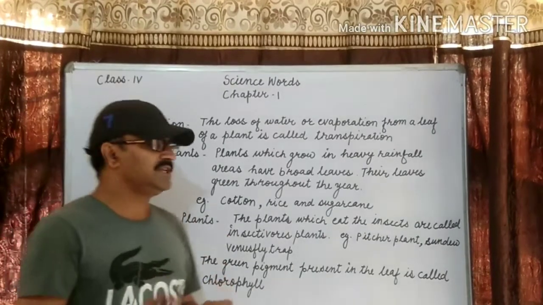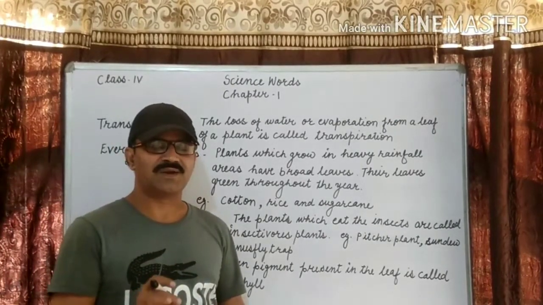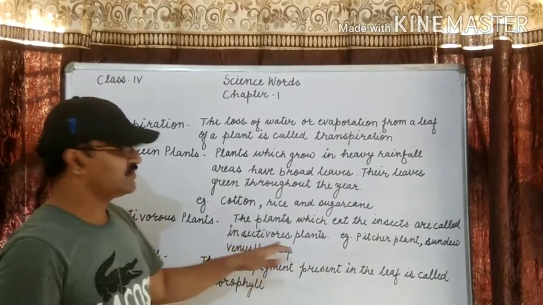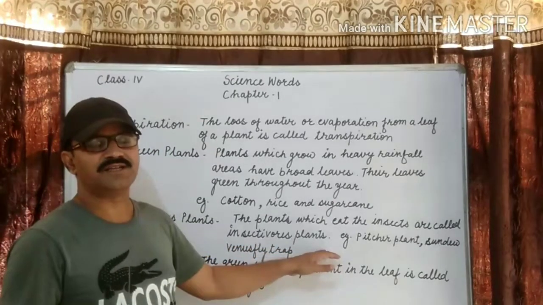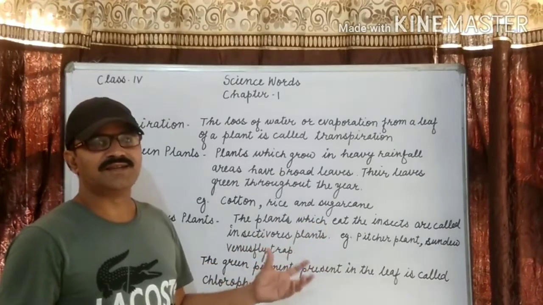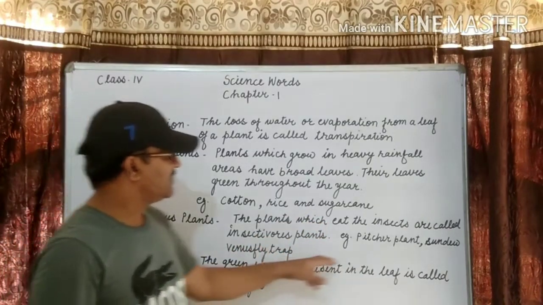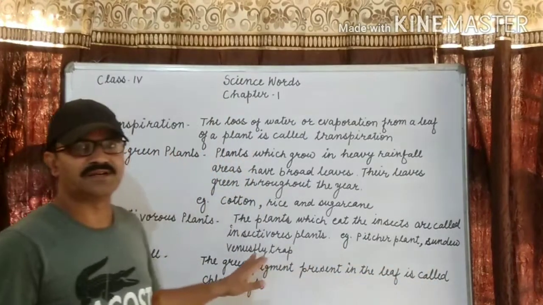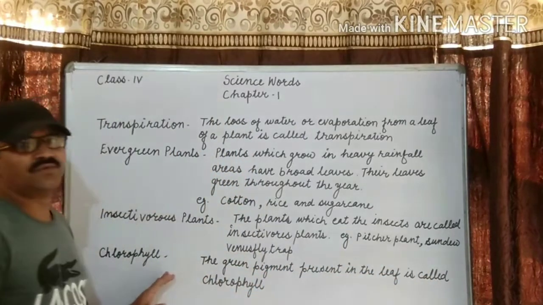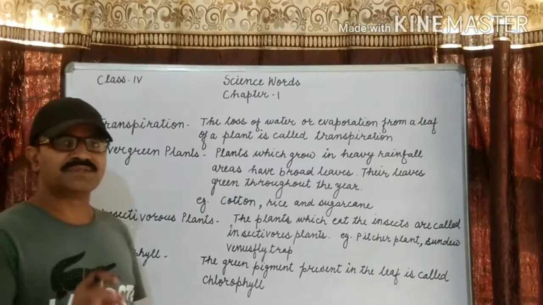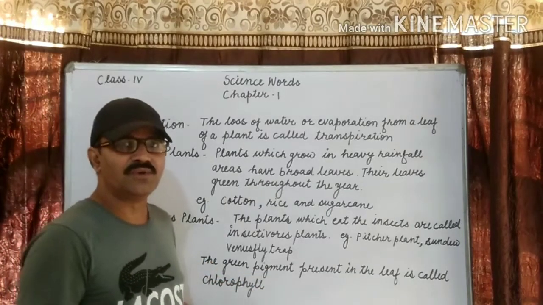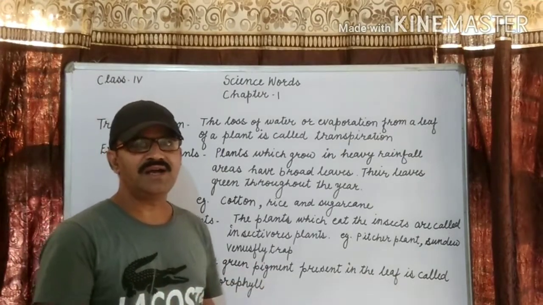The plants which eat the insects are called insectivorous plants. They take nitrogen from the insects. That's why they are known as insectivorous plants. Example: pitcher plant, sundew and Venus flytrap. Next is chlorophyll. The green pigment present in the leaves is called chlorophyll. Chlorophyll helps in photosynthesis.